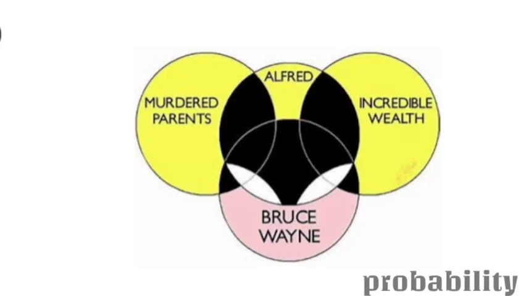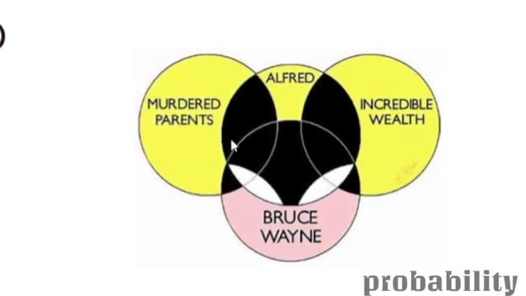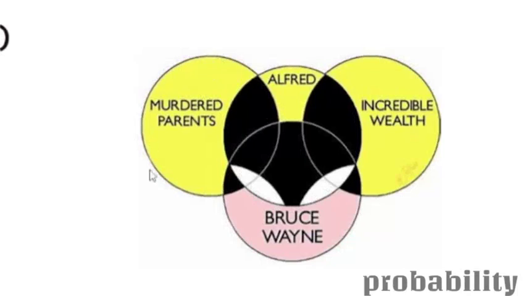This is the probability of getting the union. This is the intersection, and union is nothing but the whole. Maybe we'll consider murdered parents with Bruce Wayne. Over here, these two complete circles should be enclosed.